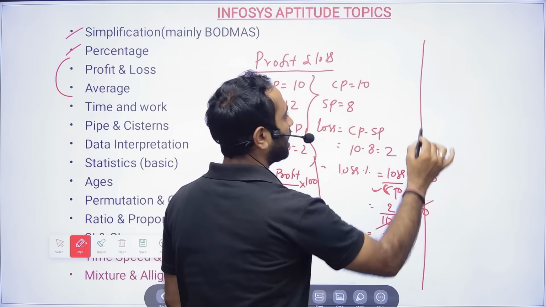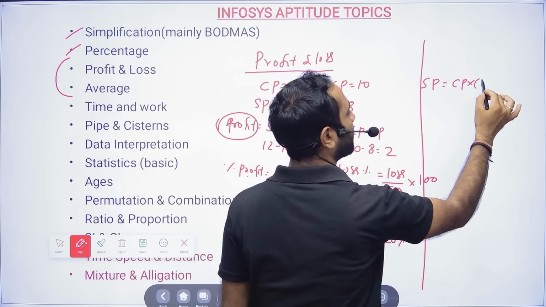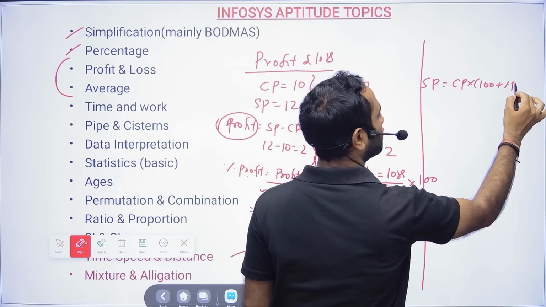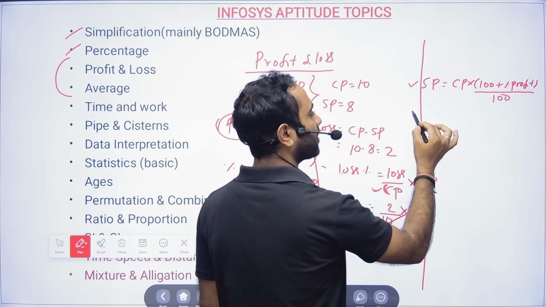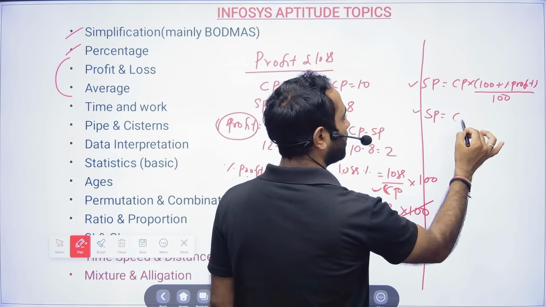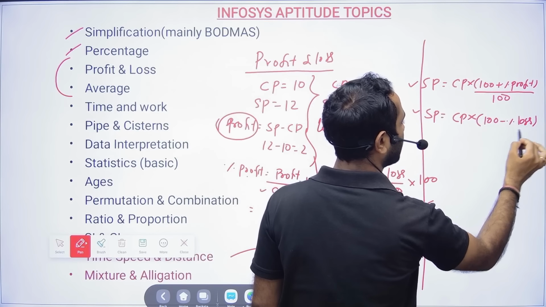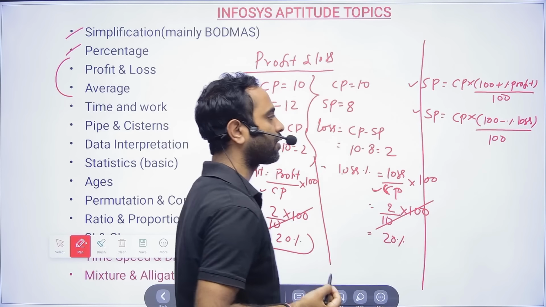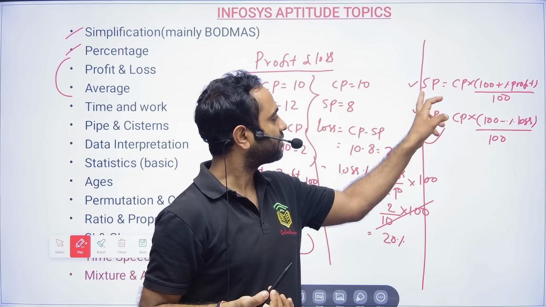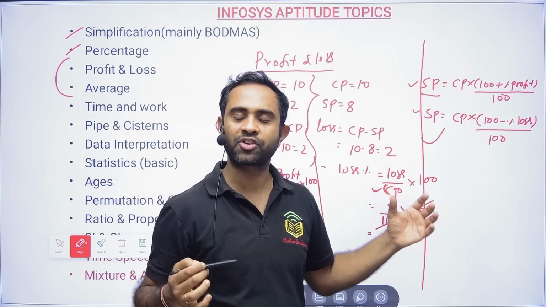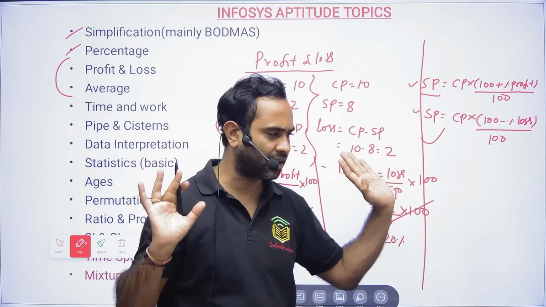And then one more formula will be there, selling price. If cost price is given and percentage of profit is given, then selling price will be cost price into (100 plus percentage of profit) by 100. If loss is given, then to calculate the selling price, it is cost price into (100 minus percentage of loss) by 100. So selling price equals cost price into, if there is a profit, add it to 100 and divide by 100. If there is a loss, subtract from 100 and divide by 100.